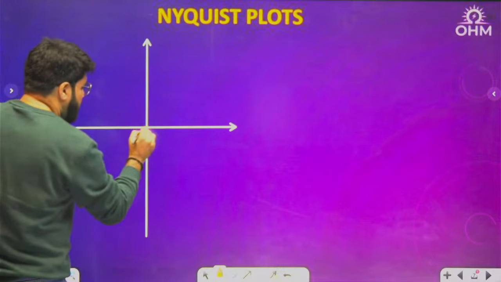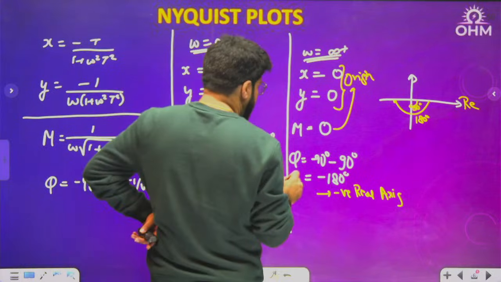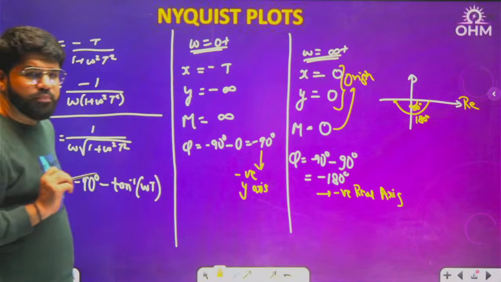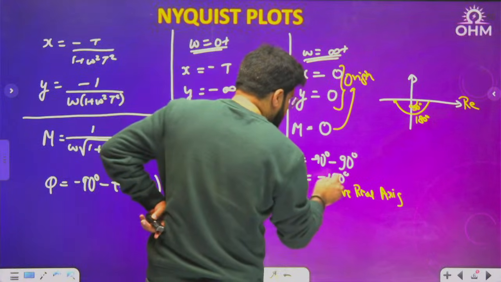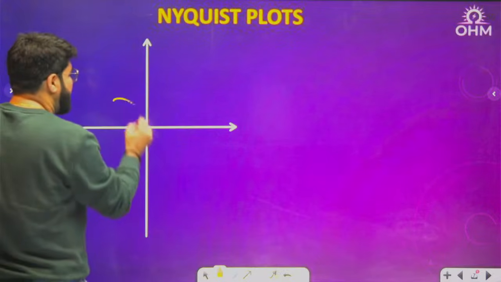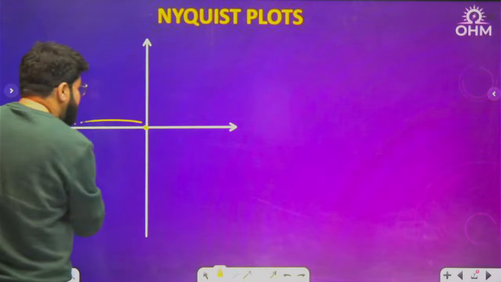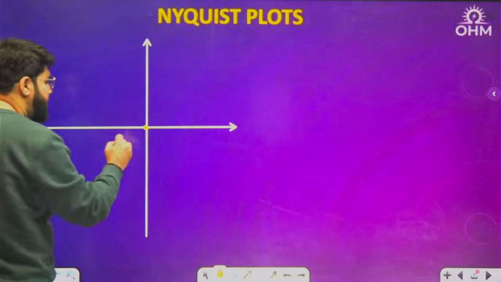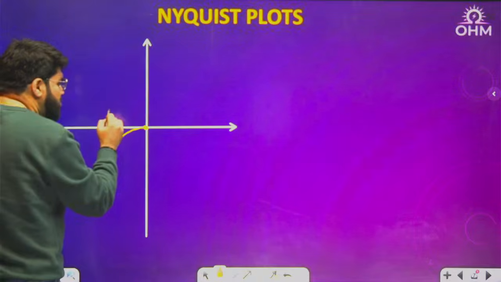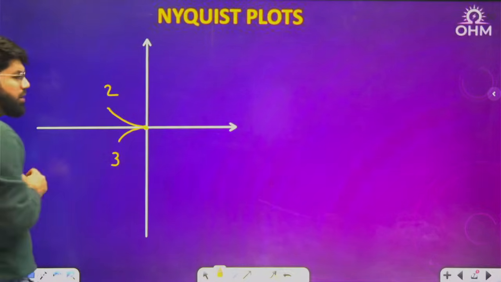Then what is the phase? Minus 180 degree. That means you will come to the origin along the negative real axis. You can touch the origin in many ways, but you have to touch along the negative real axis. This is the negative real axis. So you come tangential to the negative x-axis. But still there are two cases: whether you are coming from the second quadrant or from the third quadrant.